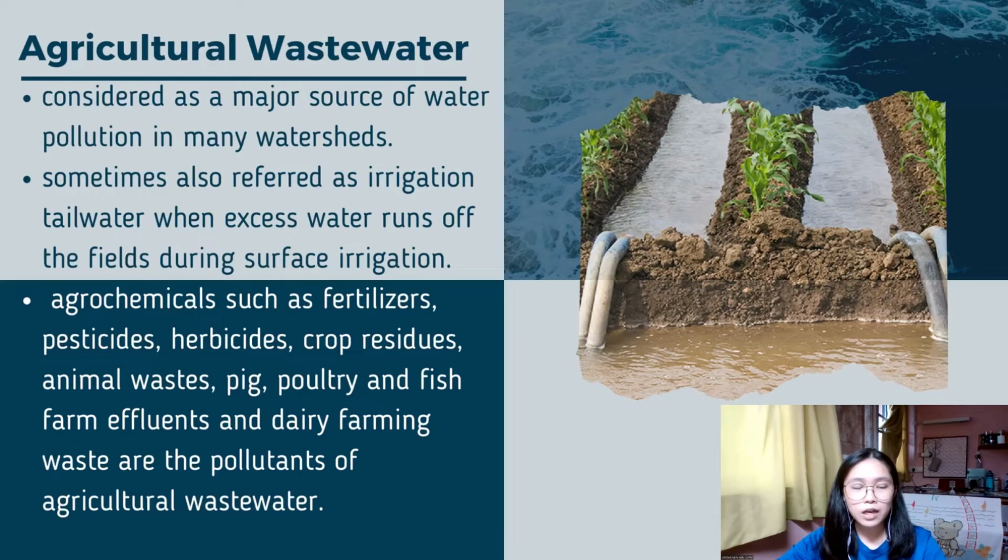The third one is agricultural wastewater. Agricultural wastewater is considered a major source of water pollution in many watersheds. It is sometimes also referred to as irrigation tail water, when excess water runs off the field during surface irrigation. Agrochemicals such as fertilizers, pesticides, herbicides, crop residue, animal waste, pig, poultry, and fish farm effluents, and dairy farming waste are the pollutants of agricultural wastewater.